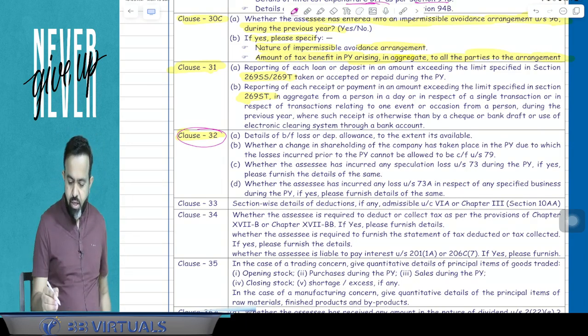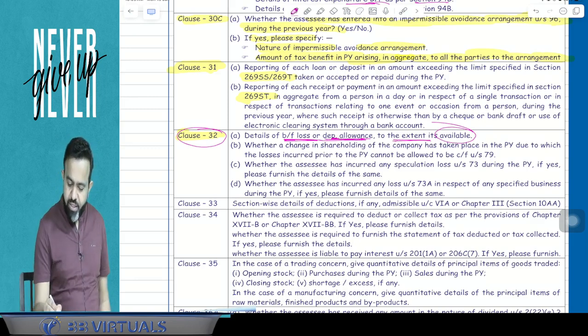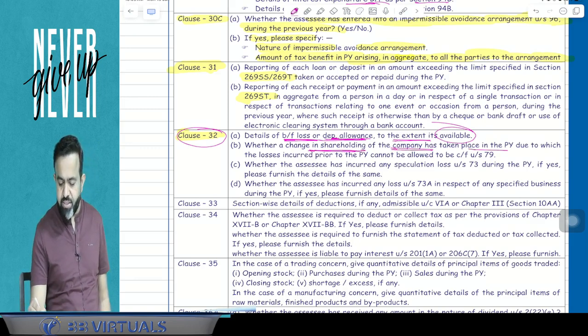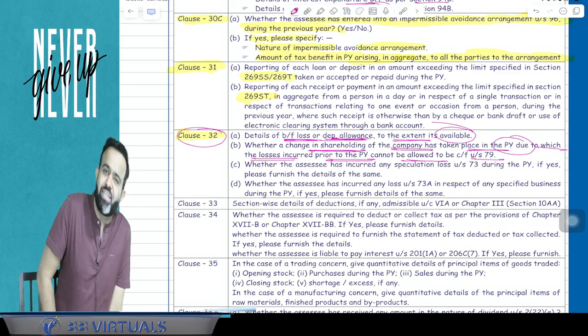So here, detail of brought forward losses and unabsorbed depreciation allowance to the extent it is available. Now, whether there is a change in shareholding of the company in the previous year due to which the losses incurred prior to the previous year cannot be allowed to be carried forward under section 79.